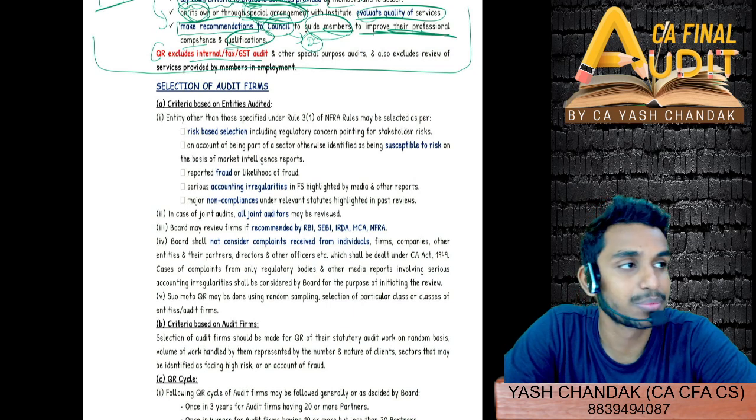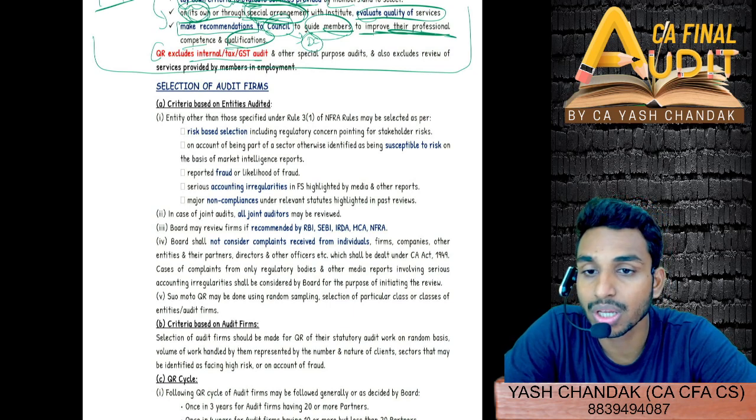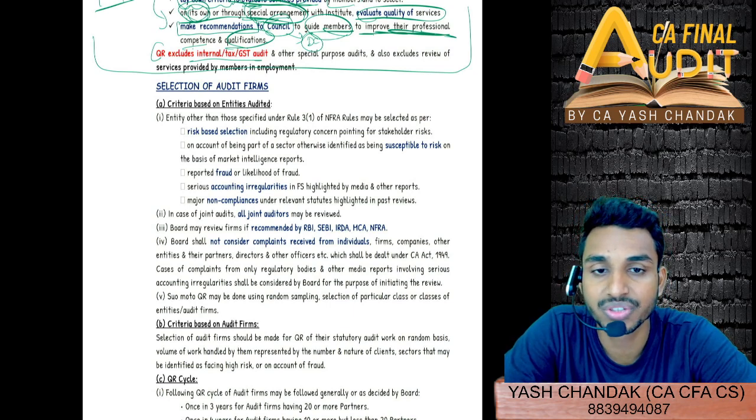So this chapter is, I believe, very much MCQ prone. Many MCQs can be framed from this chapter. So even if they are not asking for 4 to 5 marks, of course, definitely they can ask in MCQ. So I have to go through each and every point minutely.